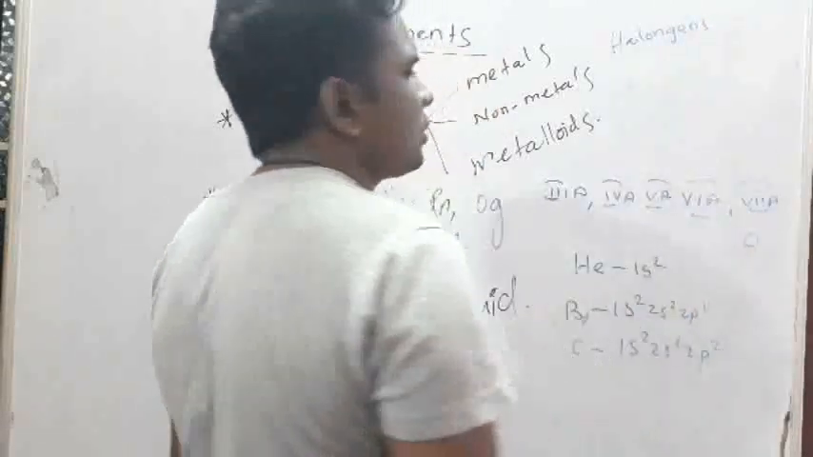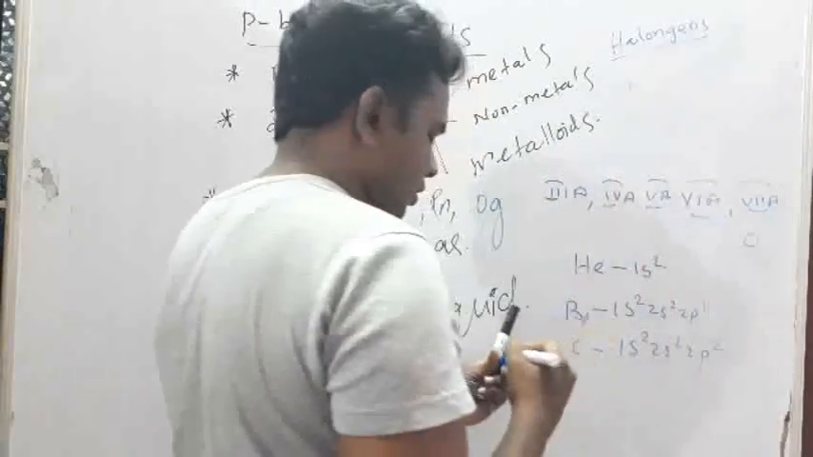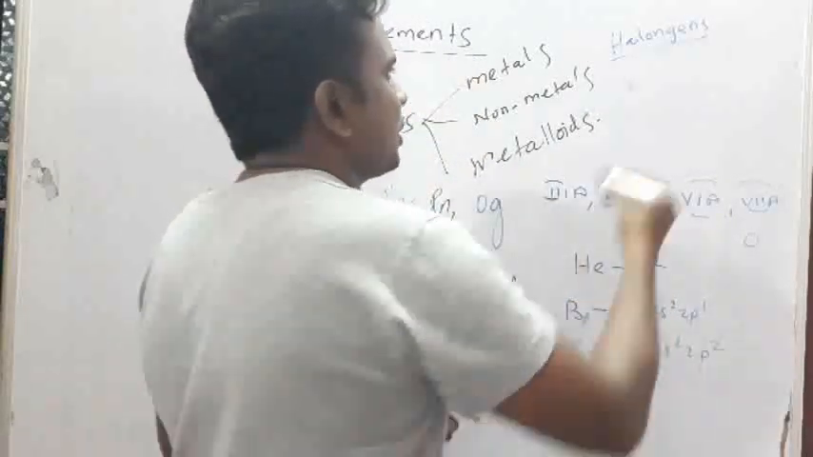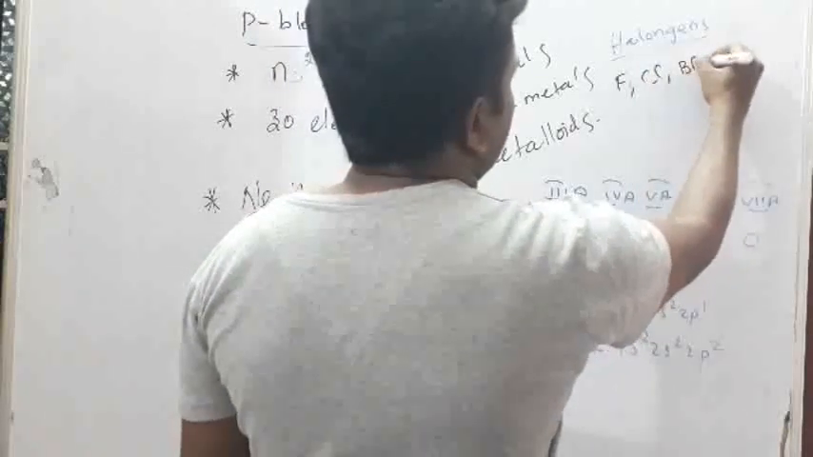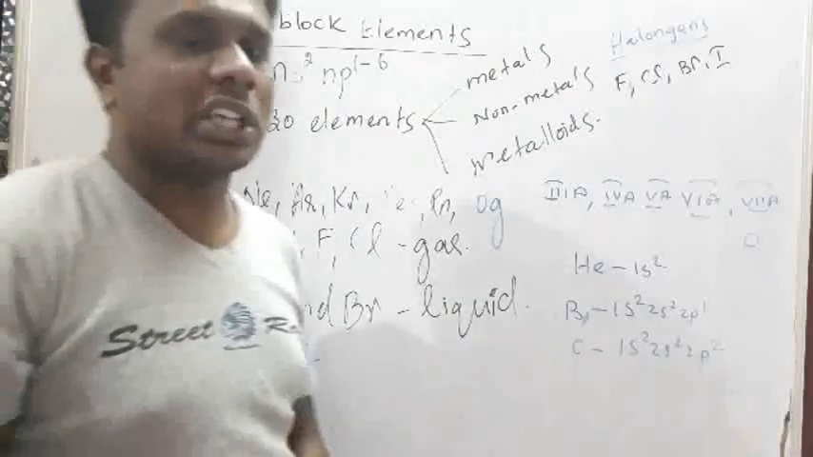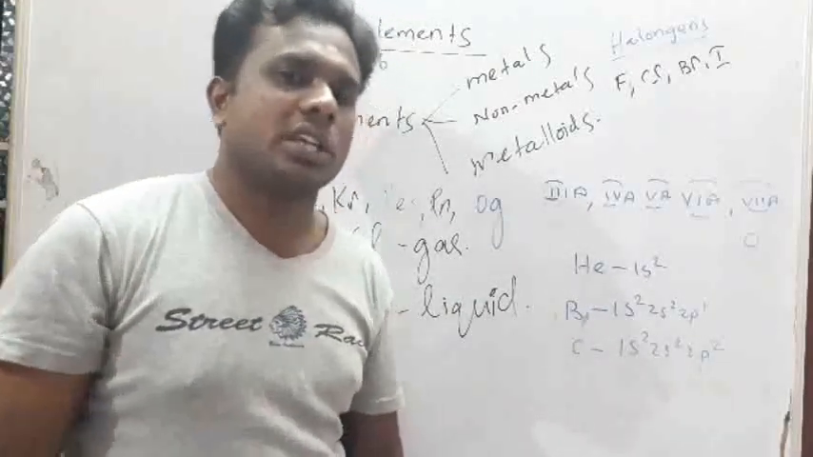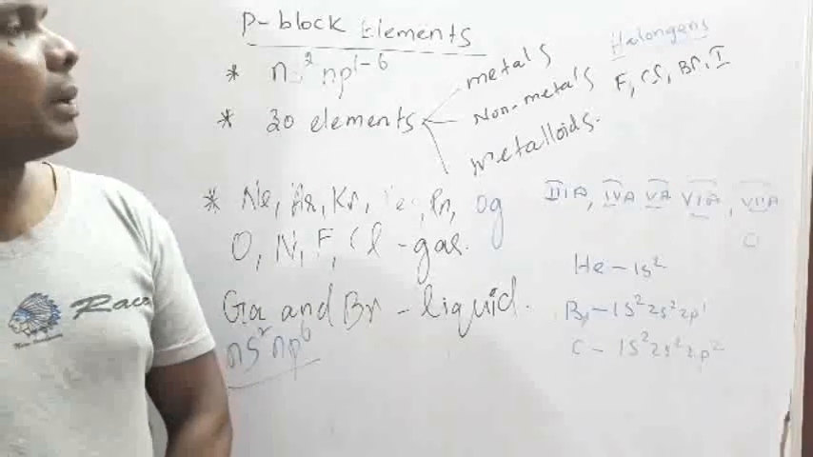Okay, halogens, you know, what are the halogens? Halogens, what are the elements or halogens here? Fluorine, bromine, iodine. These elements are good oxidizing agents. Okay, so this is about the p block elements.